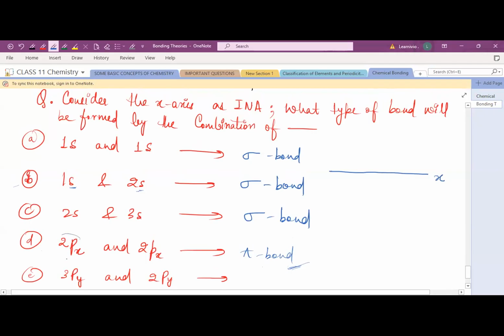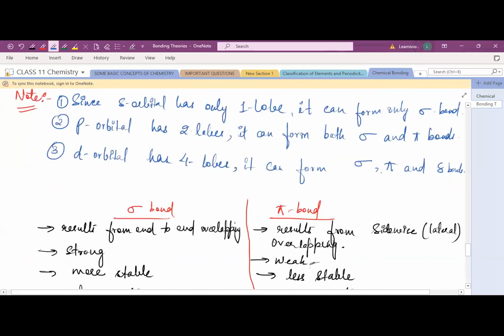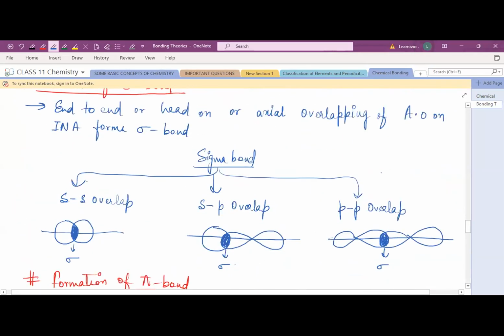Now, question D is 2px. It means the p orbital is along the x-axis, right? So this is your 2px, and another one is also 2px. Now, which type of overlapping is it? This type of overlapping, one lobe overlapping. So this is your sigma bond, not the pi bond.